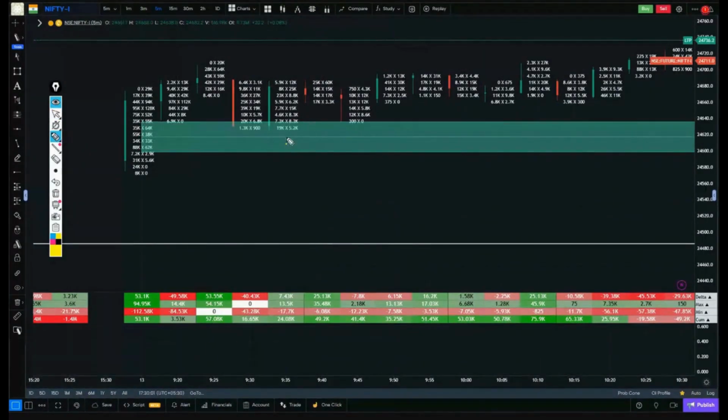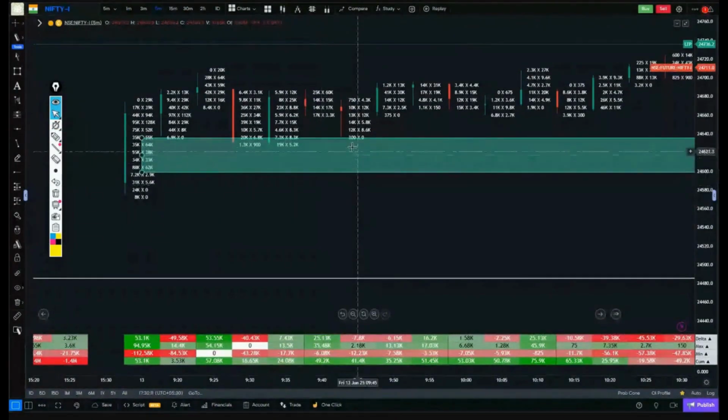Okay, this is that candle. In the next candle as well, there was some light buying. Now, this zone got tested without any selling interest. There is no selling interest in this candle, and even the volume has now become quite stable. Compared to the first four candles, the following candles have become quite stable.